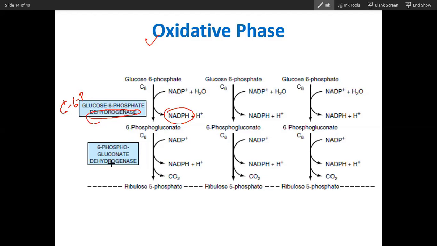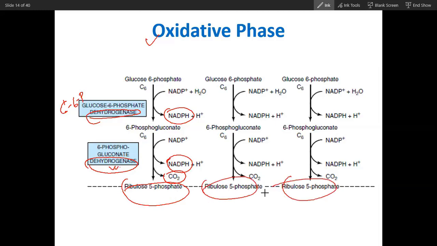Now second step, you can see again it is a dehydrogenase. There are 3 steps, but 2 steps are important. That is why I am showing you 2 steps only. Now 6-phosphogluconate dehydrogenase will act on this 6-phosphogluconate and release again NADPH. It will again produce NADPH, and here in the second step you will see the production of CO2. So this will convert into ribulose 5-phosphate. Here also ribulose 5-phosphate. Here also ribulose.